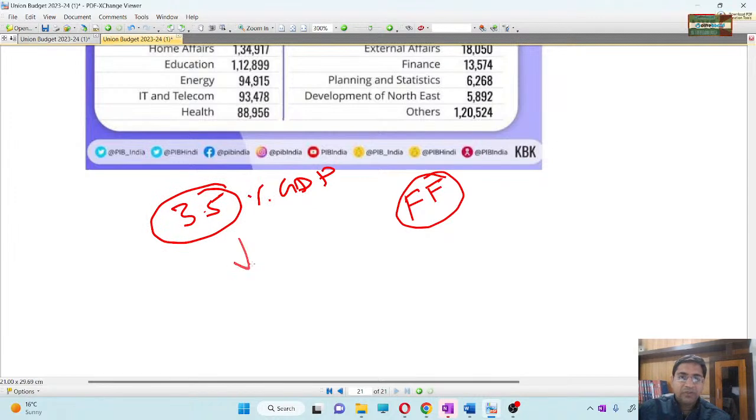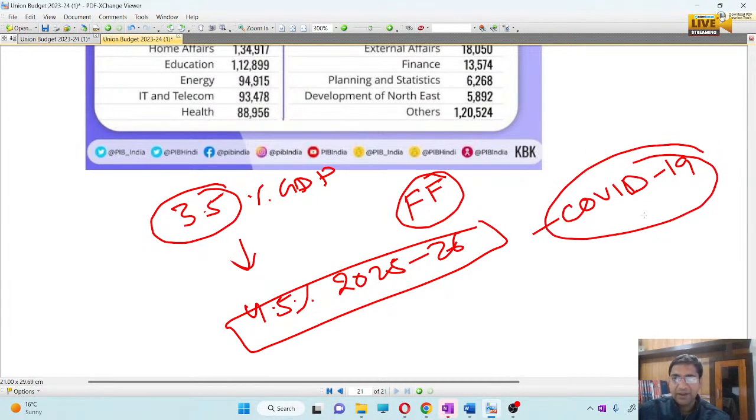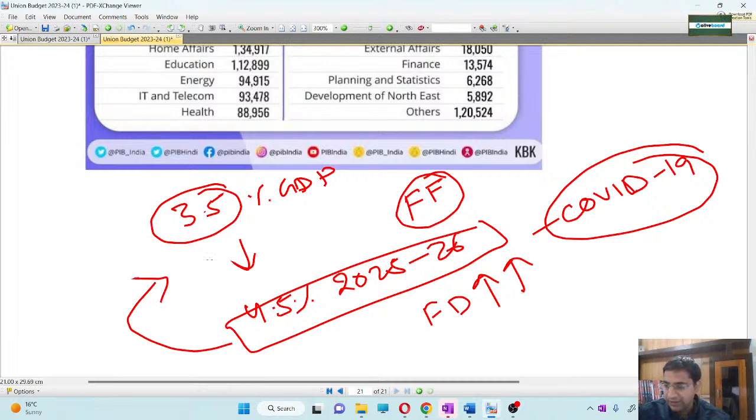But right now we have said that around 4.5% we are expecting that we will be coming by 2025 to 2026. Why we are doing this? Because of the COVID-19 pandemic, because there is a huge crisis that has happened. So that is why we have to spend more, we have to borrow more. That is why the fiscal deficit has increased a bit more. Okay, but we have to move it into a healthy range and we have to reach toward the 3.5. So we are expecting that by 4.5 we are reaching till 2025-26, and after that we'll be coming back to our 3.5 range. Okay.